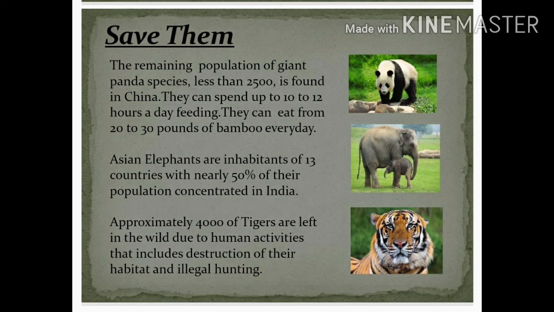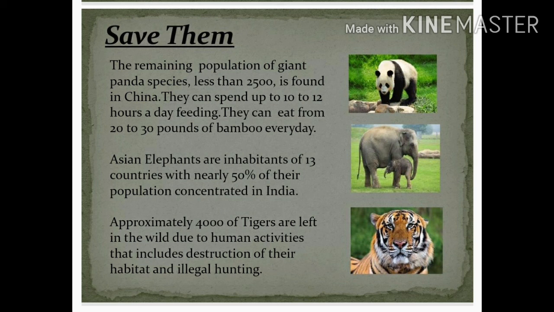But they are hunted by the hunters for their skin, their teeth, and all other body parts. Other animals that are in danger are the blue whale, known as the largest animal on the planet, with less than 25,000 of them surviving in the world.